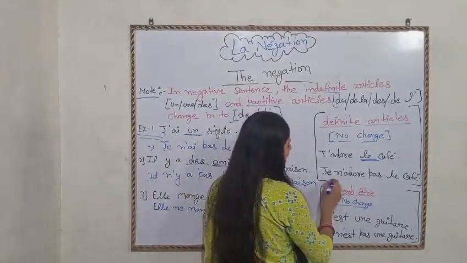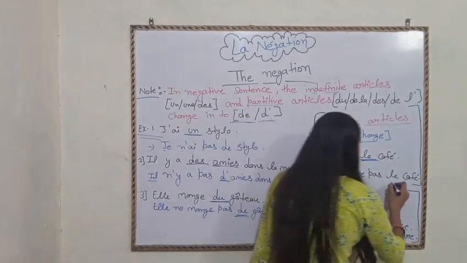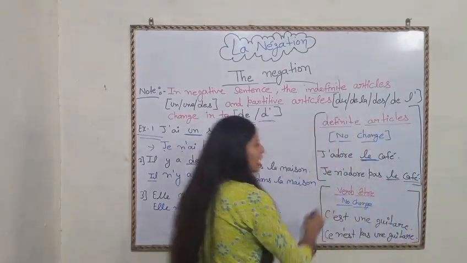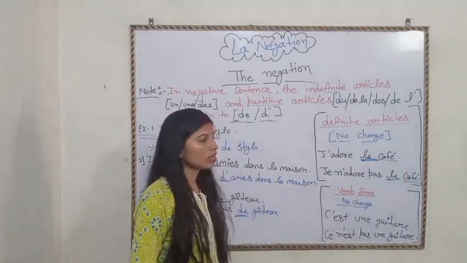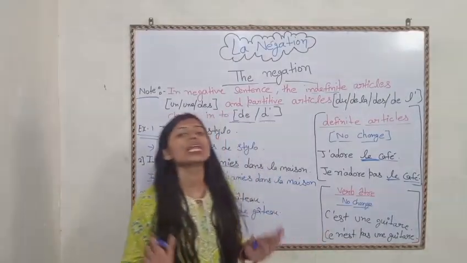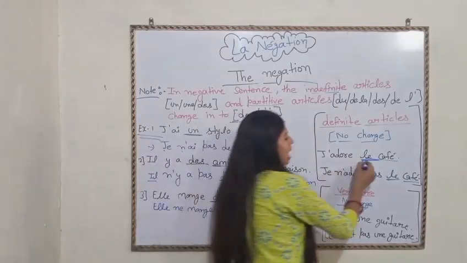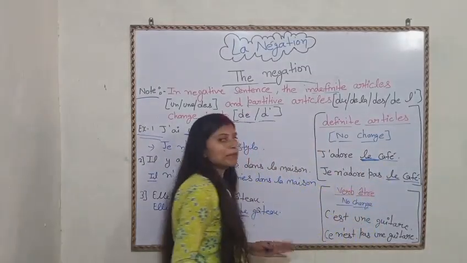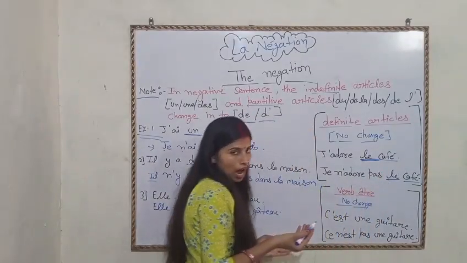Got it? Je n'adore pas le café. That will be the same. D'accord? So you have to understand that in the definite article, we don't change the article. It will remain the same. We only have to use ne plus pas.